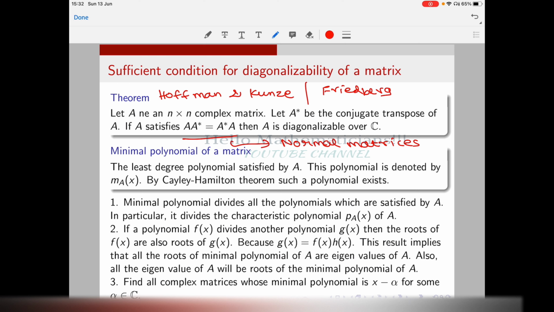Now if a matrix satisfies the condition A star A equal to A A star, then such matrices are also diagonalizable over C.